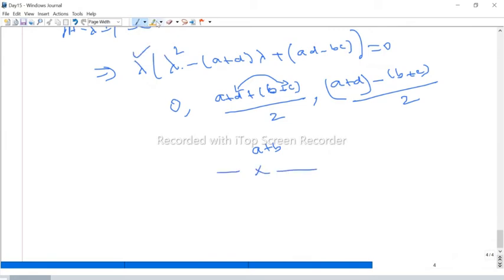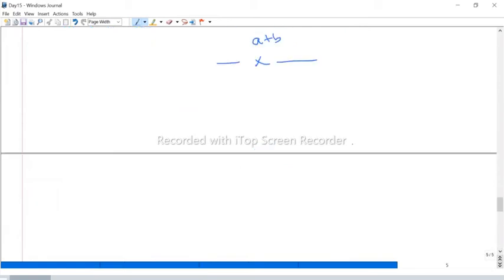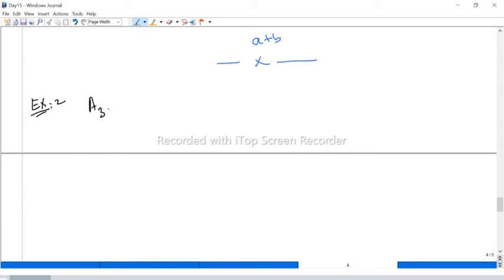Suppose they will give the eigenvalues, and then they will ask about eigenvalues of some other matrix. Okay. What is the problem? Exercise 2. So simply directly write the problem. Suppose A is a 3 by 3 matrix, and the condition that trace of the matrix is given as 3, and the determinant is 2. Determinant of the matrix is 2.